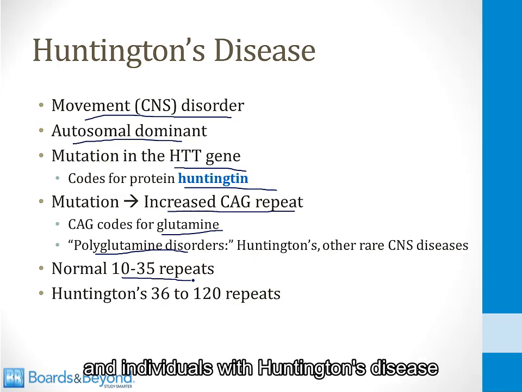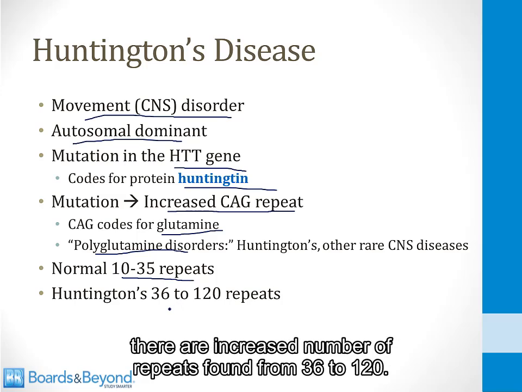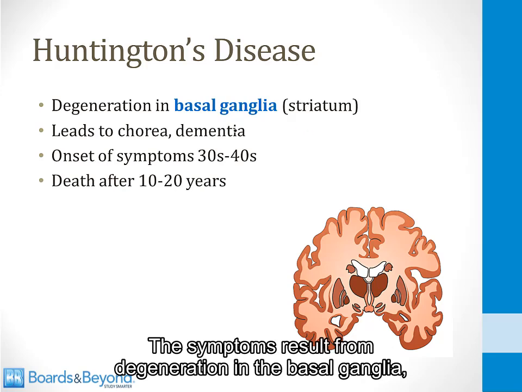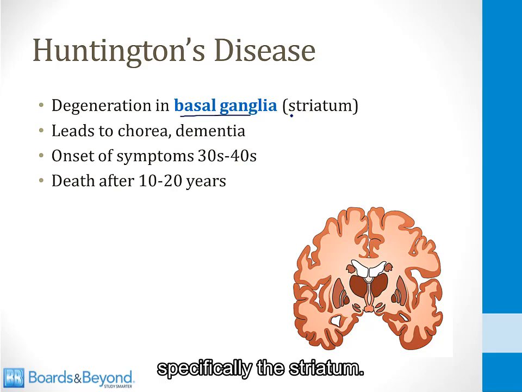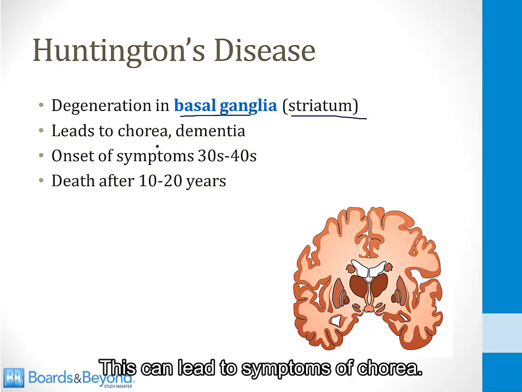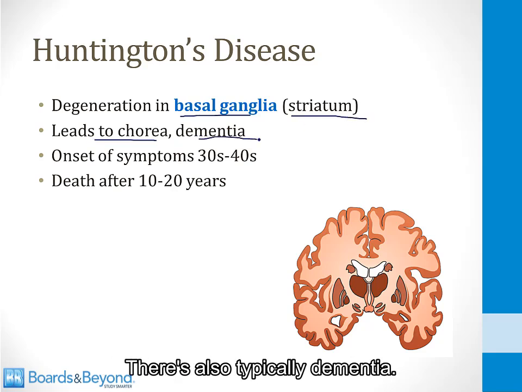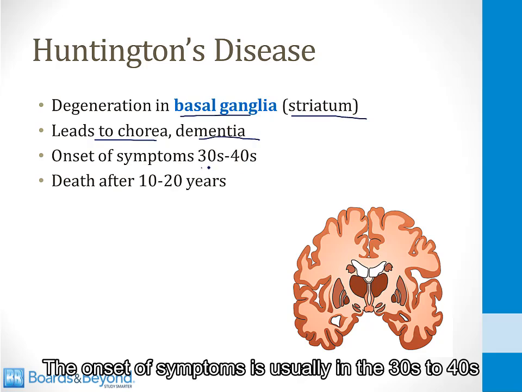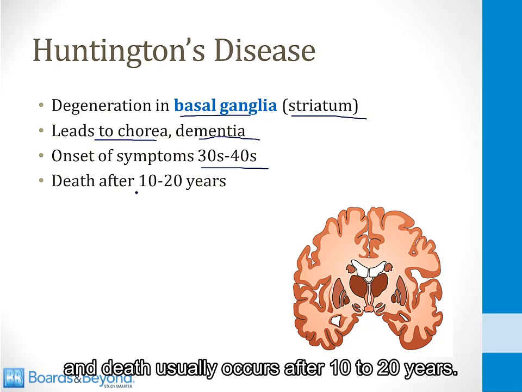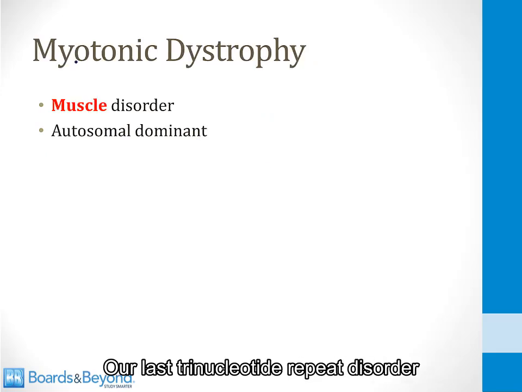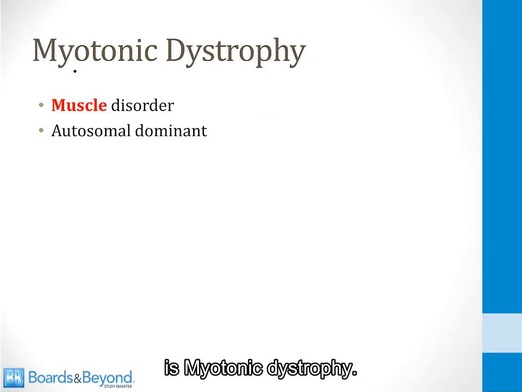In individuals with Huntington's disease, there are an increased number of repeats found from 36 to 120. The symptoms result from degeneration in the basal ganglia, specifically the striatum. This can lead to symptoms of chorea. There's also typically dementia. The onset of symptoms is usually in the 30s to 40s, and death usually occurs after 10 to 20 years. Our last trinucleotide repeat disorder is myotonic dystrophy.